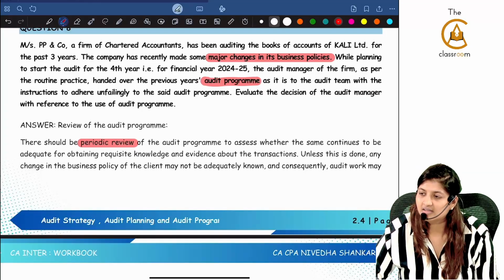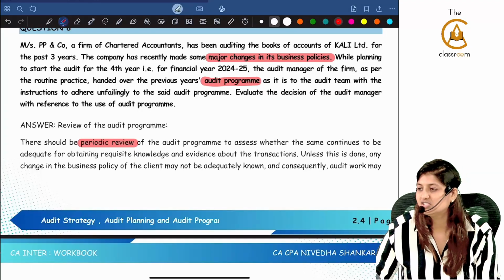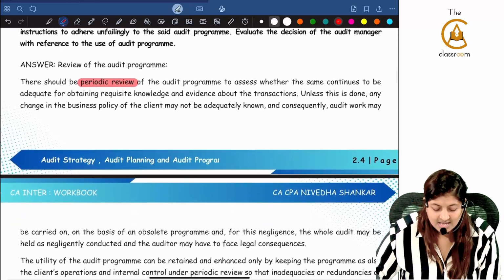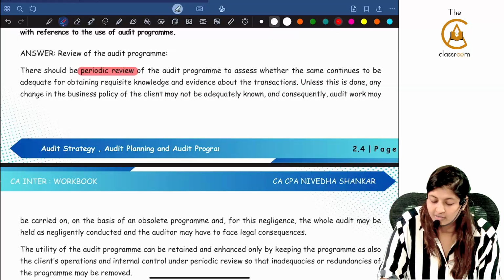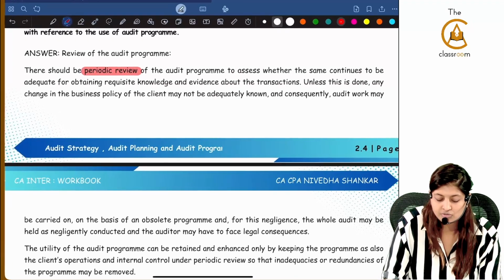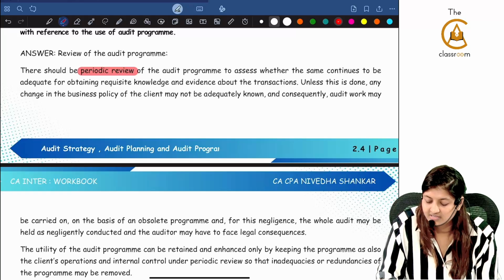Is that correct? No. The audit program has to be changed, especially if there is a major change in business policy. Review of audit program: there should be periodic review of the audit program to assess whether the same continues to be adequate for obtaining the requisite knowledge and evidence about the transactions.